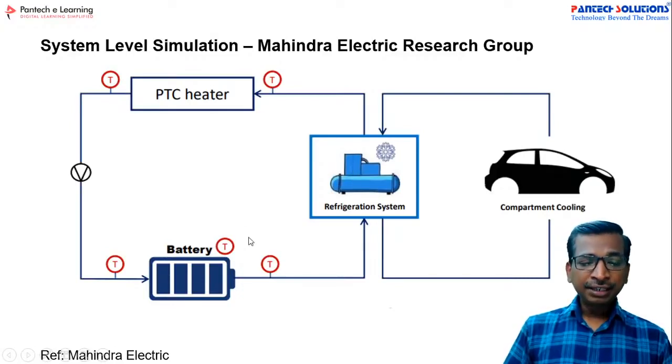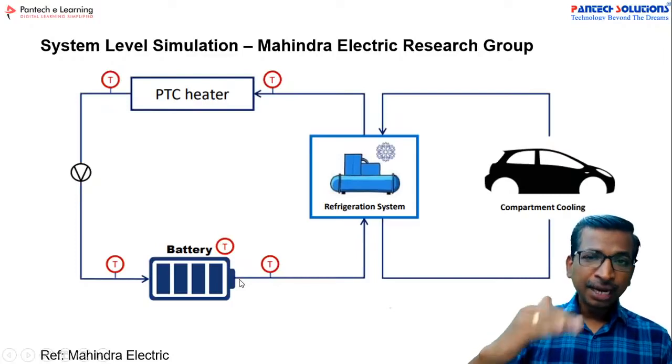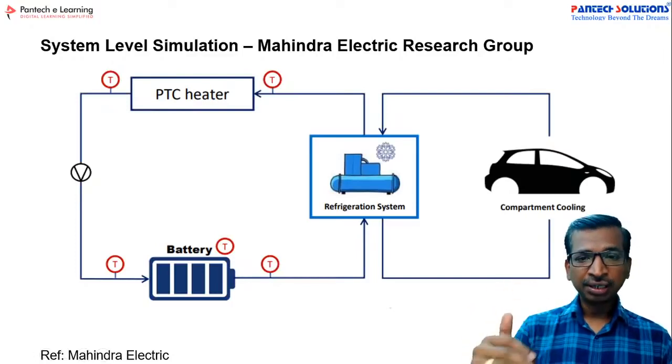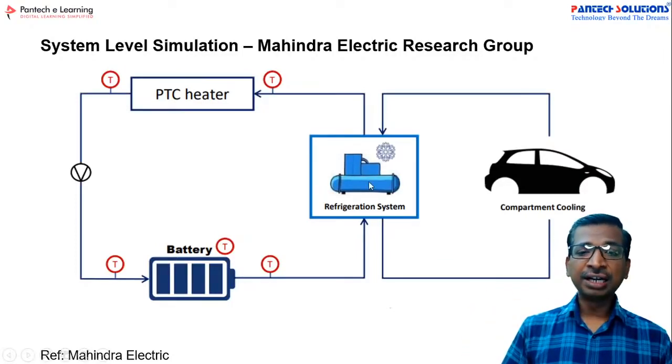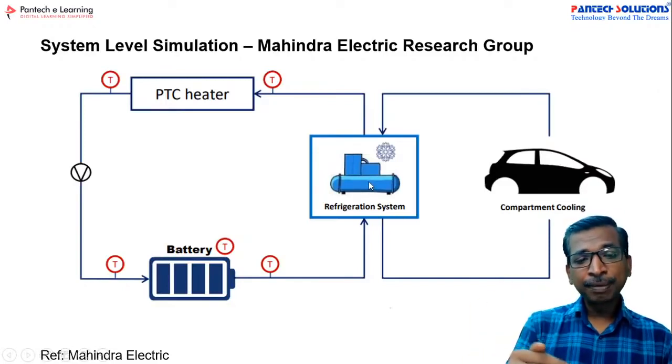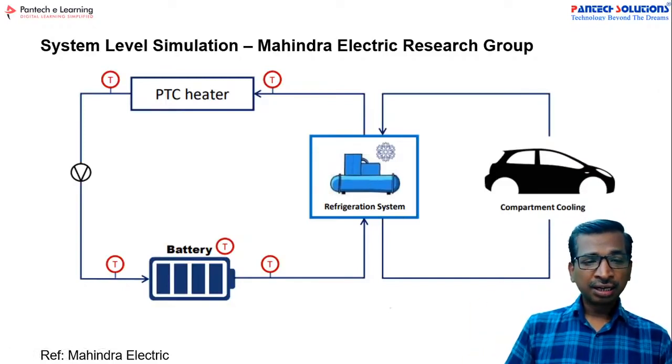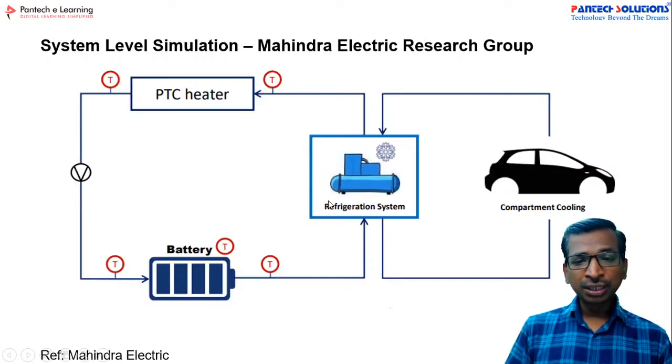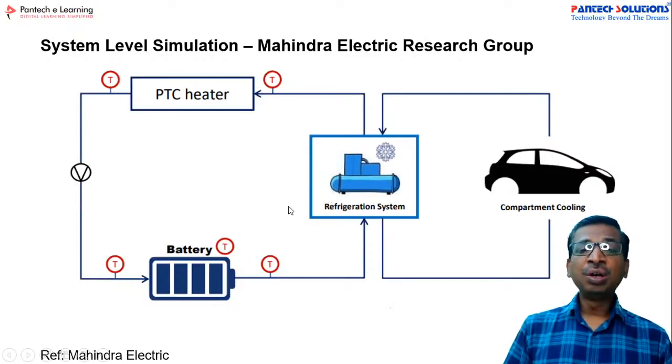If the battery temperature rises beyond a certain threshold level, then the refrigeration system will reduce the battery temperature. For that, the T denotes the temperature sensor, so based on this temperature sensor input, this refrigeration system will work.